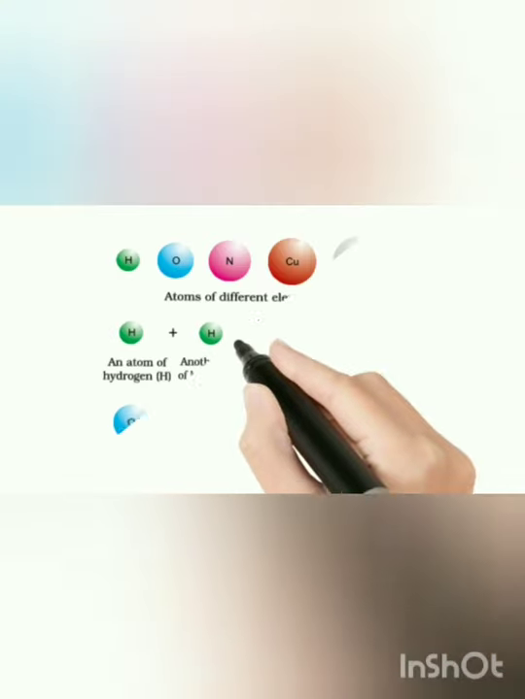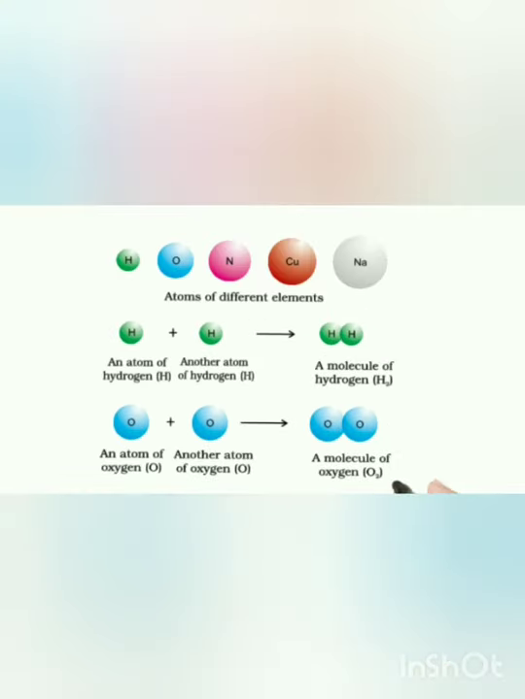The same thing is given in this figure too. Atoms of different elements such as hydrogen, oxygen, nitrogen, copper and sodium are given. When an atom of hydrogen combines with another atom of hydrogen, it gives a molecule of hydrogen. And when an atom of oxygen combines with another atom of oxygen, it gives O2 molecule.